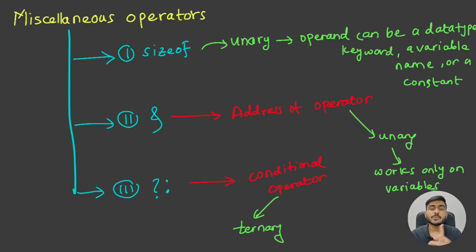In this category I have placed 3 operators: the sizeof operator, then the AND operator, which is the address of operator, and then the conditional operator, which is the only ternary operator present in C++. Let's quickly revise the names. First is sizeof, then we have the address of operator, which is represented by the AND symbol. Now this AND symbol is very common, so don't get confused with it. I am going to explain what this address of operator is right now, don't worry about it. And then finally we have the conditional operator.